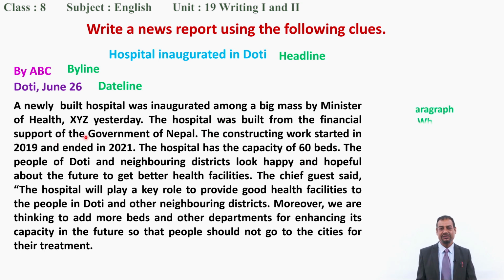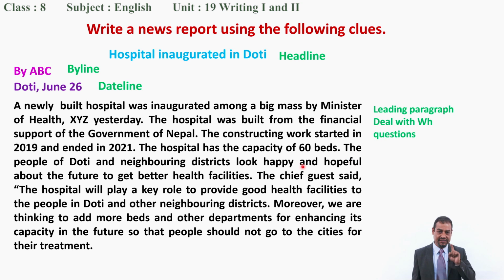So I just like to give you an idea for the first paragraph. This is only one paragraph, okay, but in the first part, you have to deal with WH questions. What happens, where it happens, how it happens, why it happens, who is benefited, who did that. These things we have to deal with. This is what we call the leading paragraph. So while writing a news report, the first paragraph is called a leading paragraph.